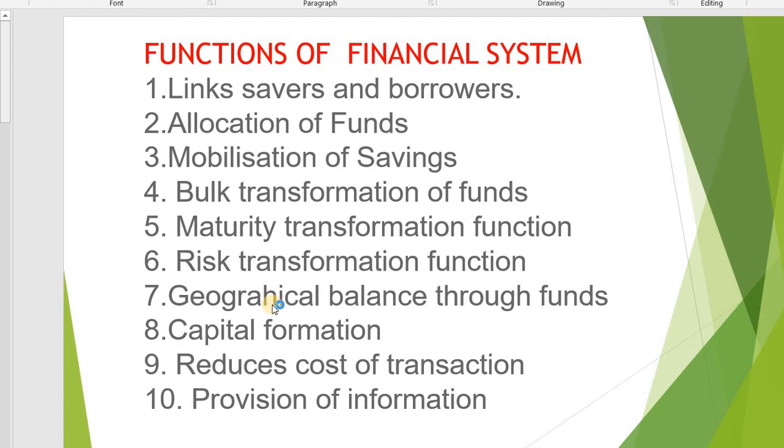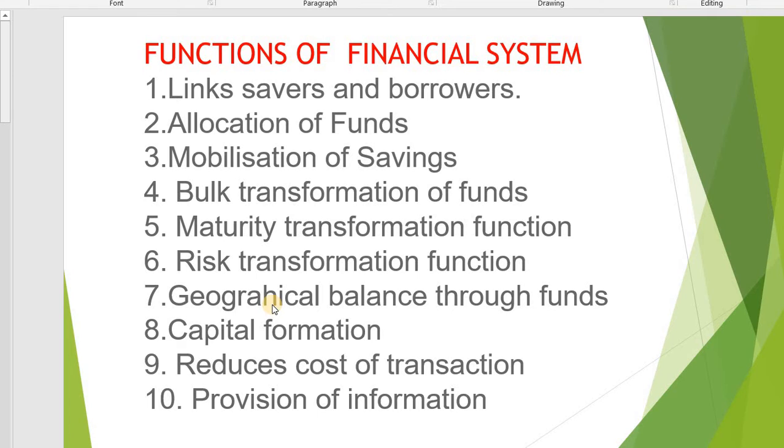Means in our country, some people have low savings and some people have more savings. Then these financial institutions collect these savings and funds and transfer them for capital formation. This is the function of capital formation.